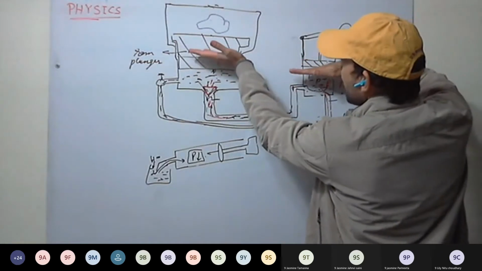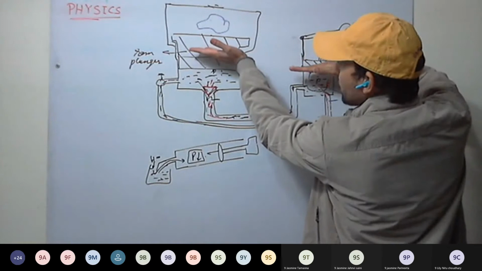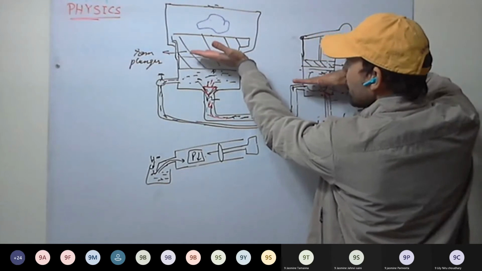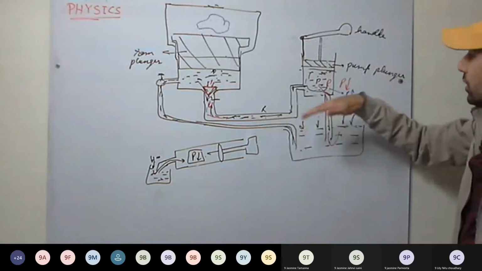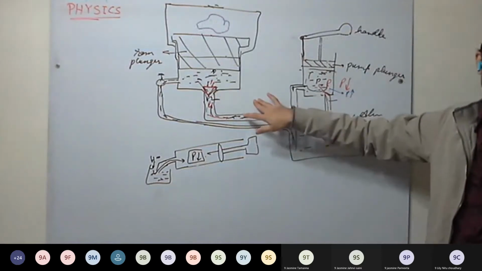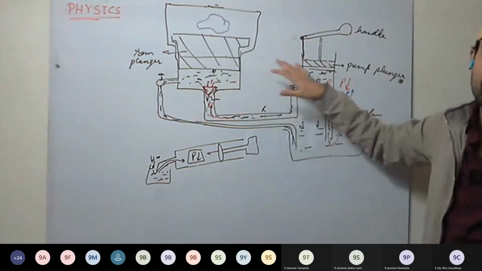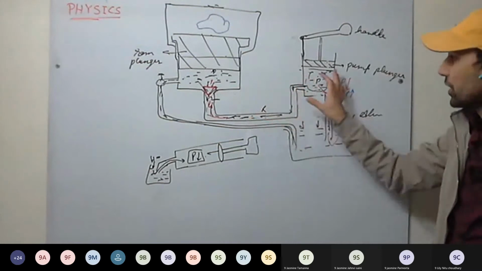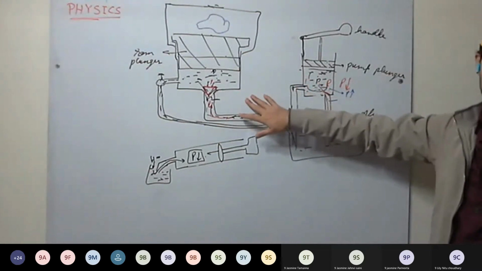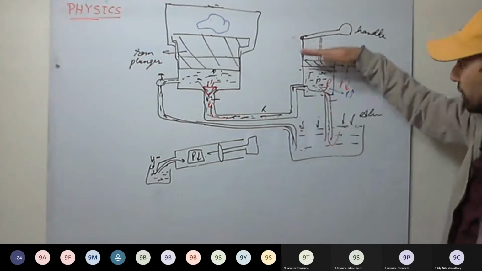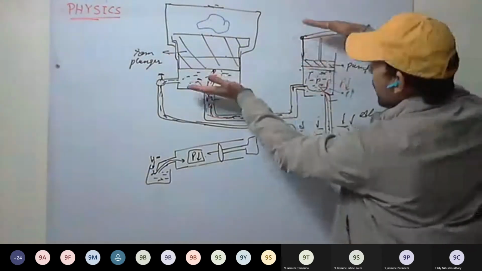I stop, it keeps on rising. After some time it stops. I again press, it keeps on rising. Understood this one? So by transfer of liquid, we are transmitting the pressure. The pressure gets transmitted equally and undiminished throughout the liquid. So as we are pressing this one, this starts to rise.